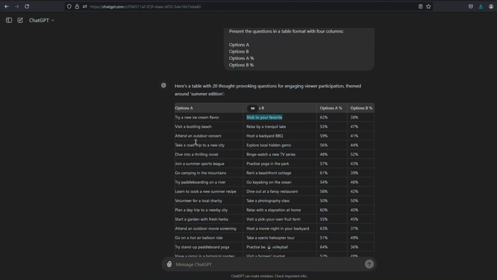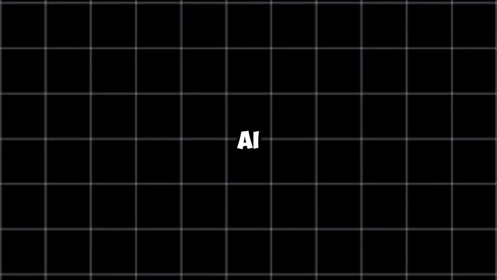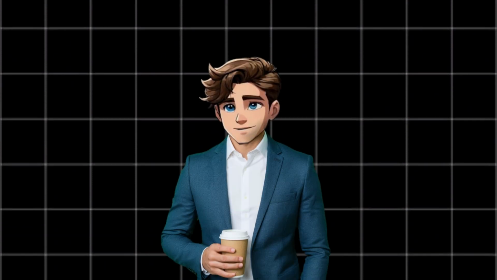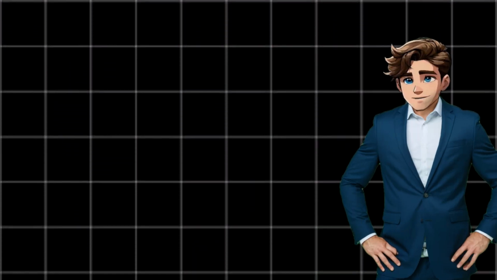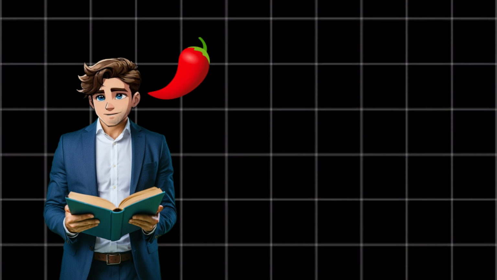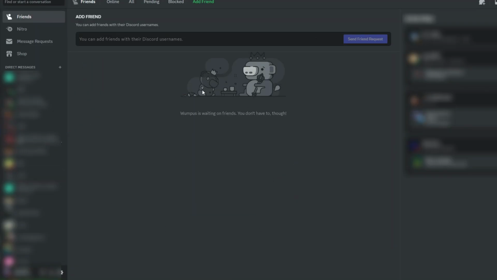Generate the speech. Repeat this process for each question to ensure both options, A and B, are converted into spoken prompts using AI-generated speech. This step will convert our text-based questions into spoken prompts, adding an auditory element to our Would You Rather shorts. Now, we will transform our text-based questions into visuals using Pepper AI, adding a visual dimension to our Would You Rather shorts.